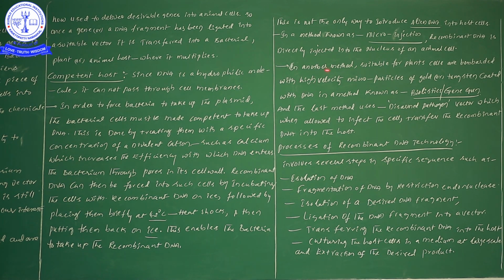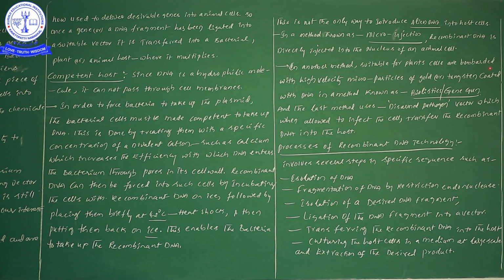Next, another method suitable for plants. The microinjection procedure is suitable for animal cells. Now one more alternative method is for plant cells.